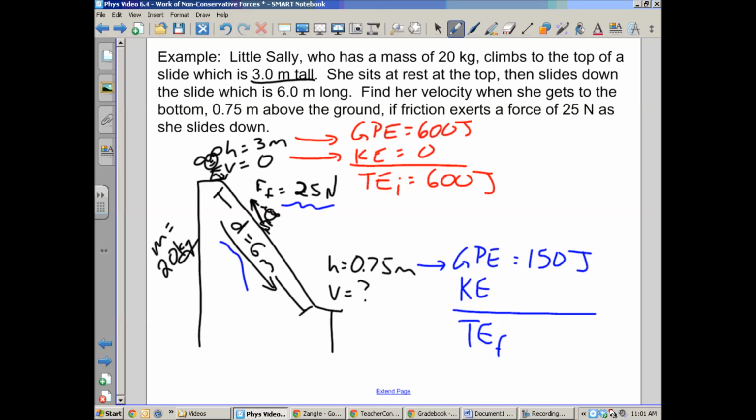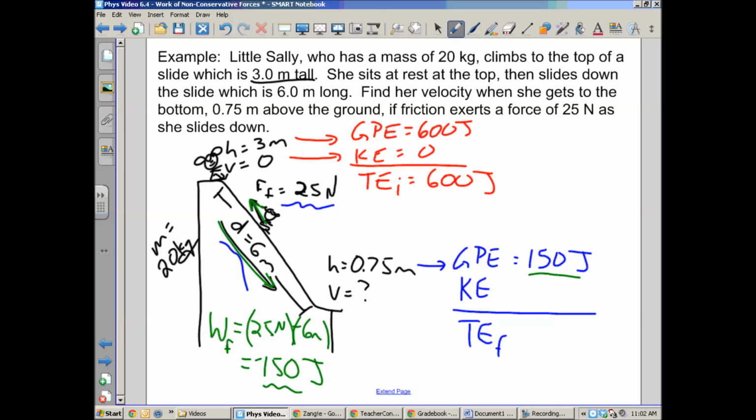So let's find the work. I can't find work by doing the difference between the energies because I don't know it. So I'm going to find my work by doing force times distance. So work done by friction, right, is going to be the force of friction, 25 newtons, times the distance, 6 meters, and it's going to give me 150 joules. Oh, that's frustrating that those both came out to 150. It's just coincidence that this is 150 and GPE is 150. That is a weird coincidence. All right. Now remember, our work is negative because either the force of friction or the distance has to be negative. Again, it doesn't really matter which one, but one of them needs to be negative.